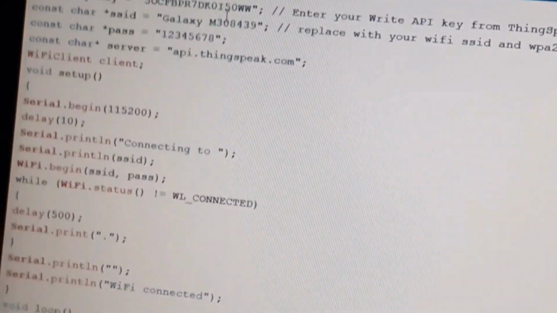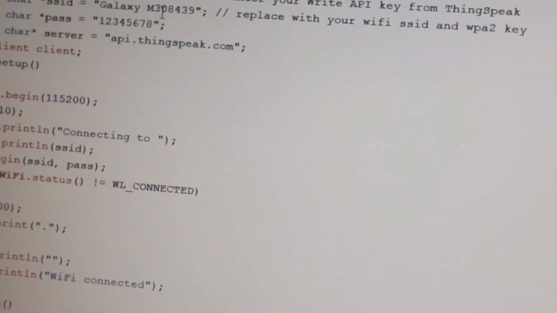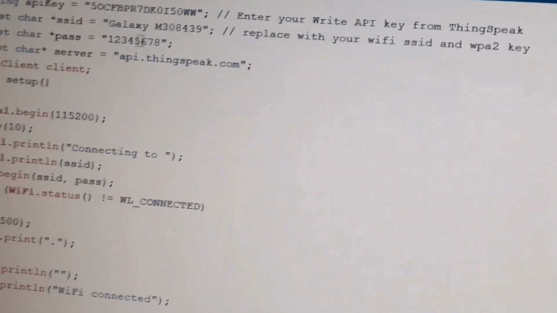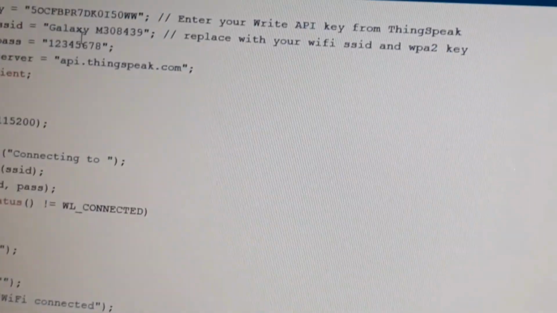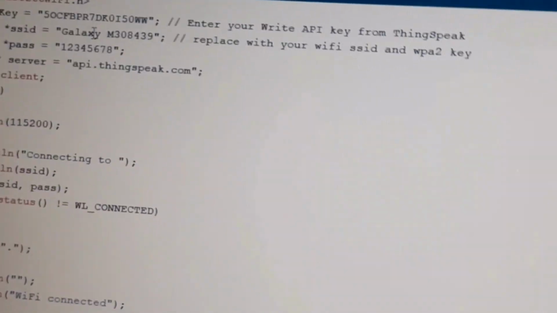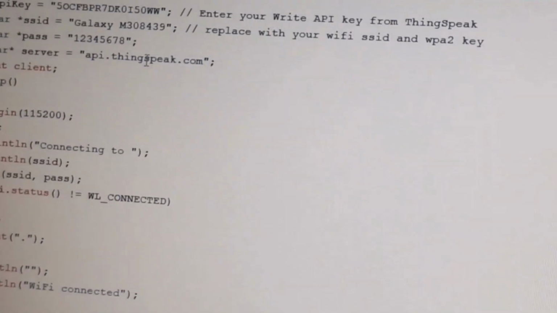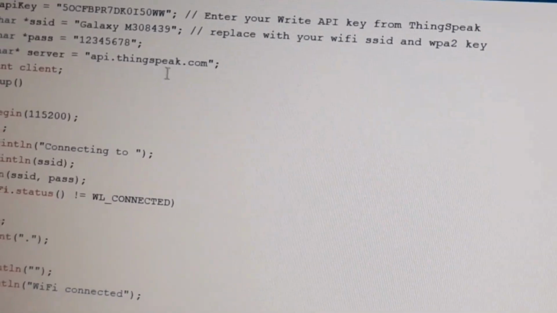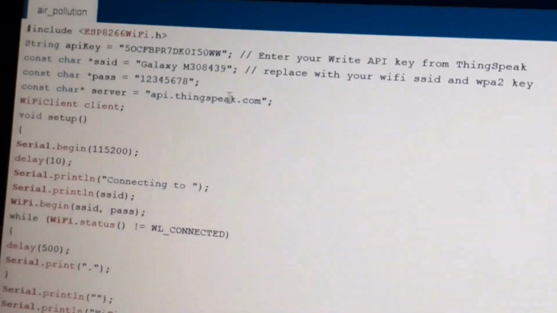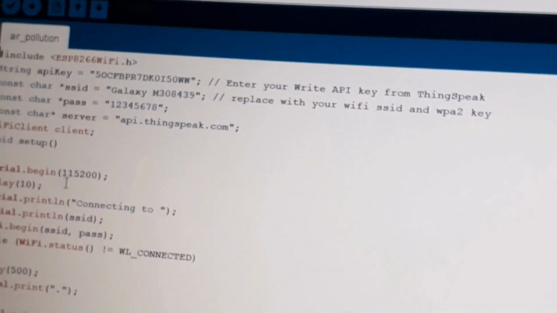This is my device name, Galaxy M308439, and this is the password, which is my hotspot password. Why am I putting it here? So as to access the NodeMCU Wi-Fi module, that is the ESP8266 Wi-Fi module. The server name is api.thingspeak.com. I am going to use a baud rate of 115200. Okay, and this is my whole program.